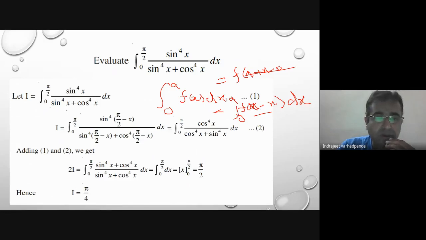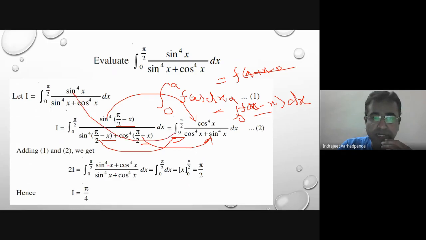Okay, so take 0 to pi by 2 of sine to the power 4x upon sine to the power 4x plus cos to the power 4x dx. What is this property? Every x is to be replaced by pi by 2 plus 0 minus x, meaning pi by 2 minus x. If you see, sine automatically gets converted to cos, and cos automatically gets converted to sine, and this is your replica of the question. If you add this step and the original, numerator and denominator become the same and get cancelled out, and you are left with only the simple term and hence the value.